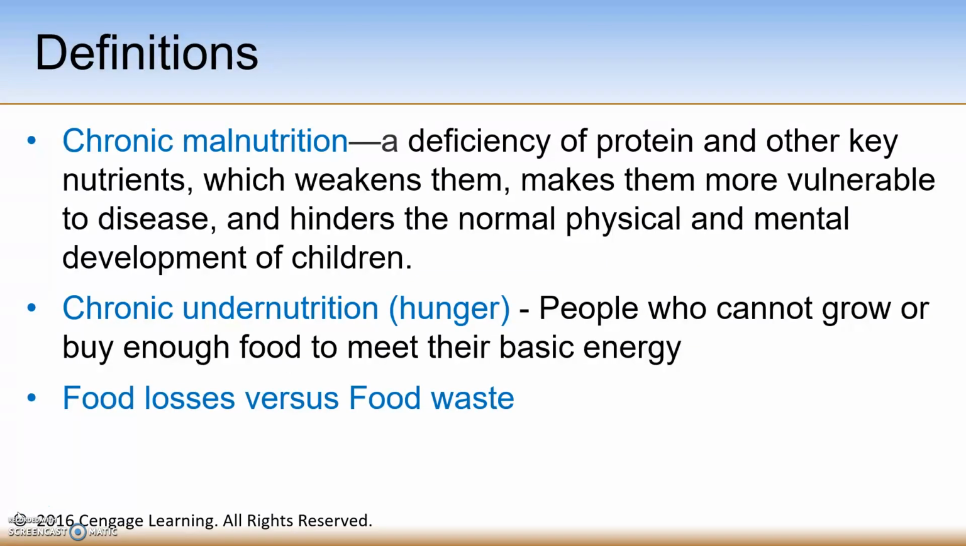On the screen are three terms that I'd like you to be familiar with. The first is chronic malnutrition. This is known as a deficiency of protein and other key nutrients, which weakens people and makes them more vulnerable to disease, and it actually can hinder normal physical and mental development of children.